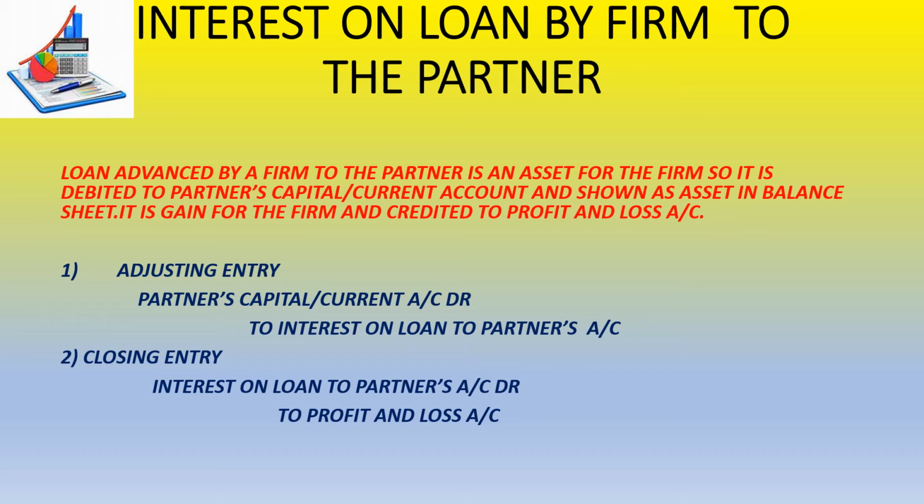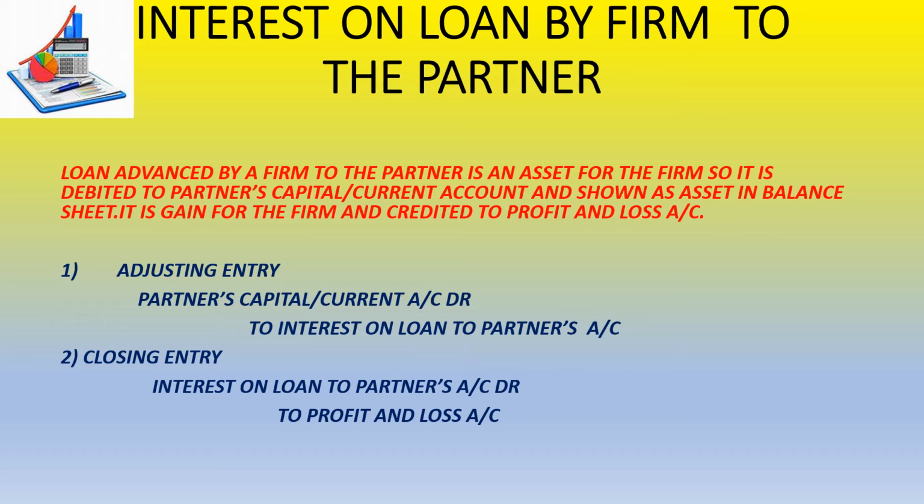And where is it shown? If the partner has taken any loan from the firm, then obviously for the firm it is not a liability, it is an asset. The loan amount is shown on the asset side of the balance sheet as loan to partner account. The interest is a gain for the firm, because here the firm will not be paying interest, the partner will be paying the interest to the firm. So this interest is a gain for the firm and it is credited to which account?